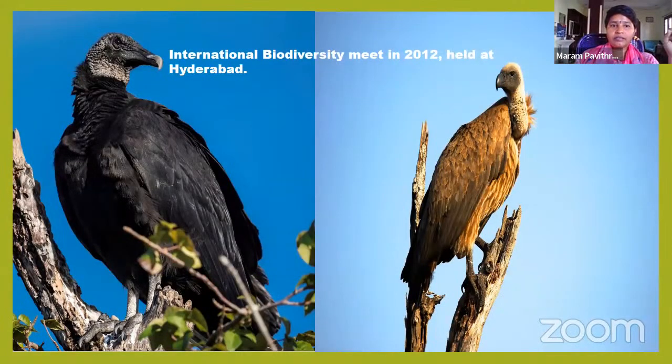See here, what is this? This is a vulture. The International Biodiversity Meet in 2012, held at Hyderabad, declared that the vulture is in the endangered species list. This vulture is in our state. This is endangered.